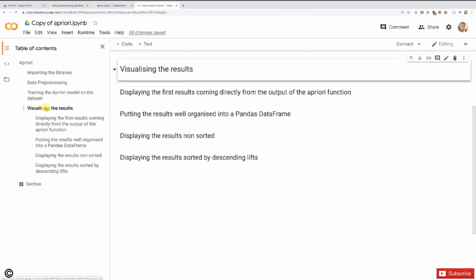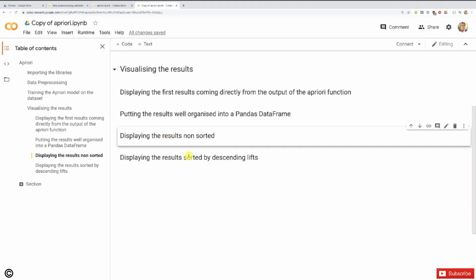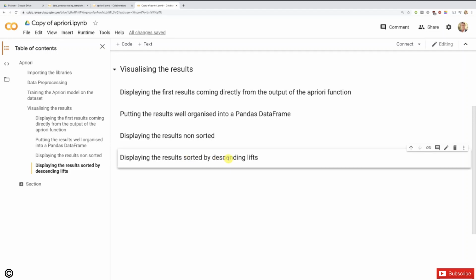And by visualizing the results here, I mean, visualize all the different rules sorted by relevance. As you can see, we'll first display the results, meaning the rules non-sorted, and then the results, meaning the rules sorted by descending lifts. Lift is that metric of measuring the relevance of an association rule, which you saw in the intuition lectures with Kernel. So you see, we're going to display the rules by descending lifts so that we can see the most relevant and therefore the ones having the highest chance to convert the customers. All right, so that's the structure.